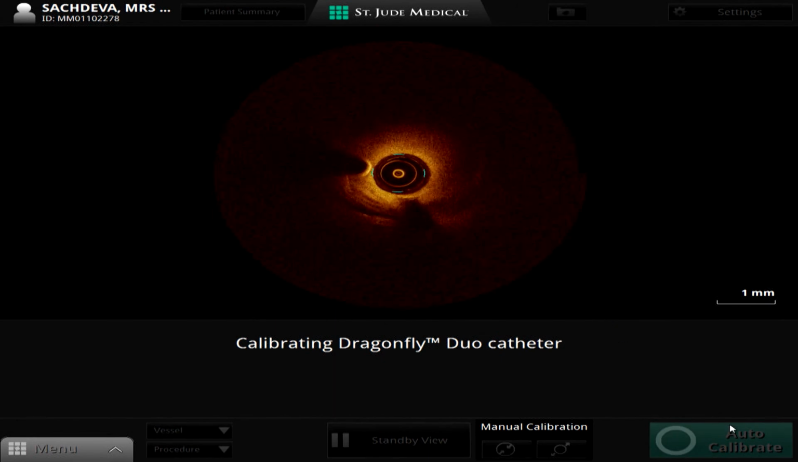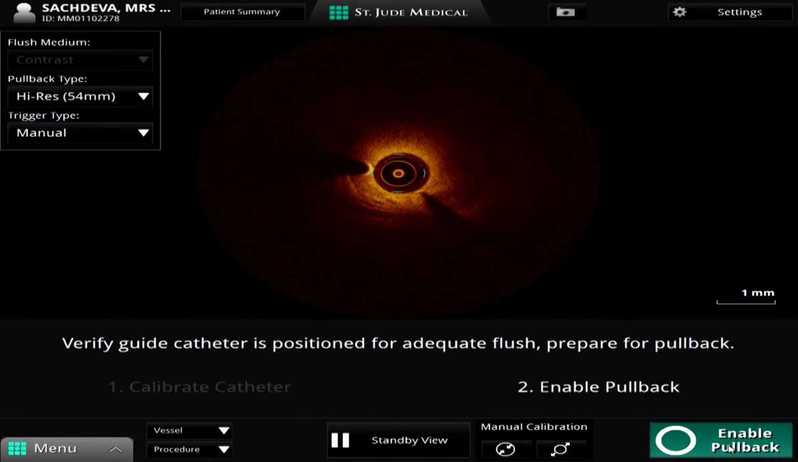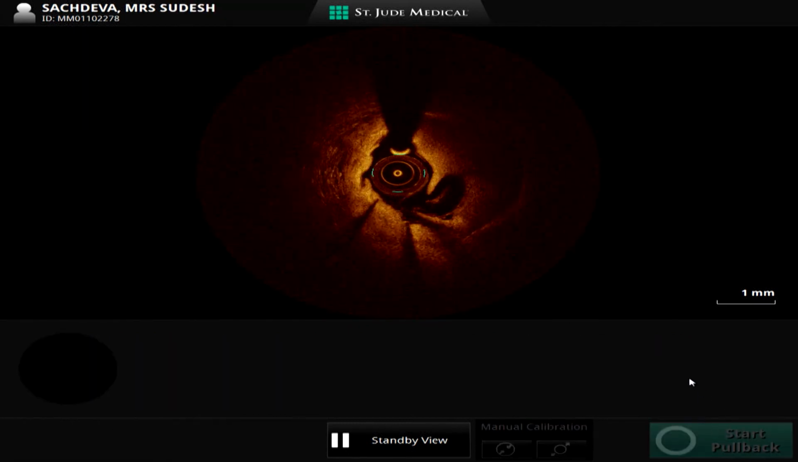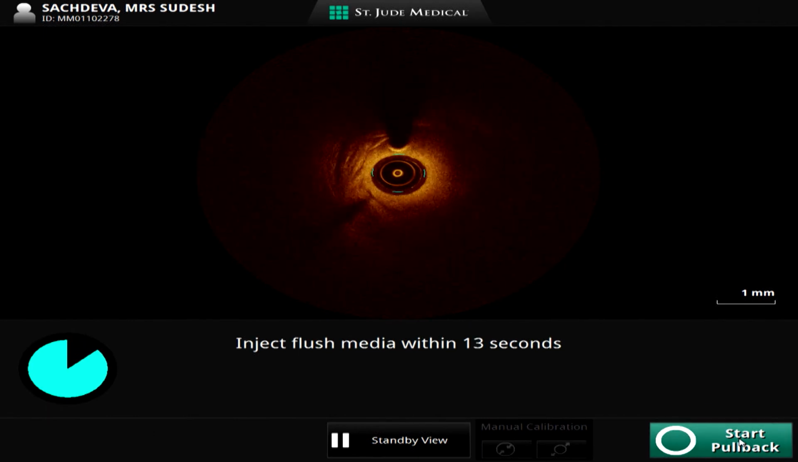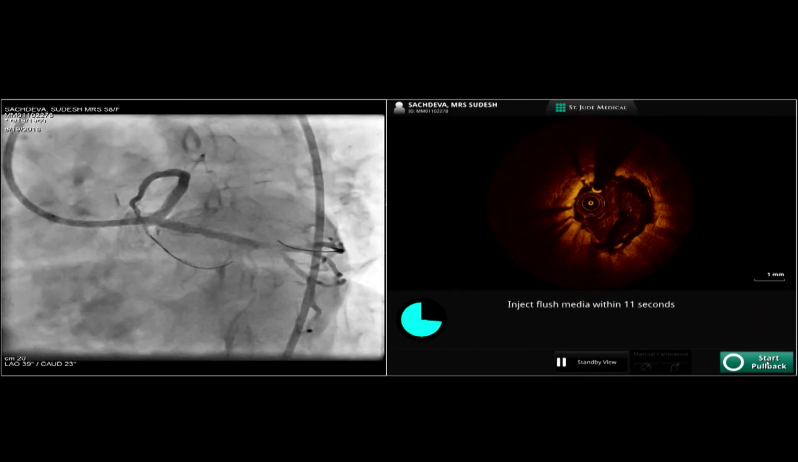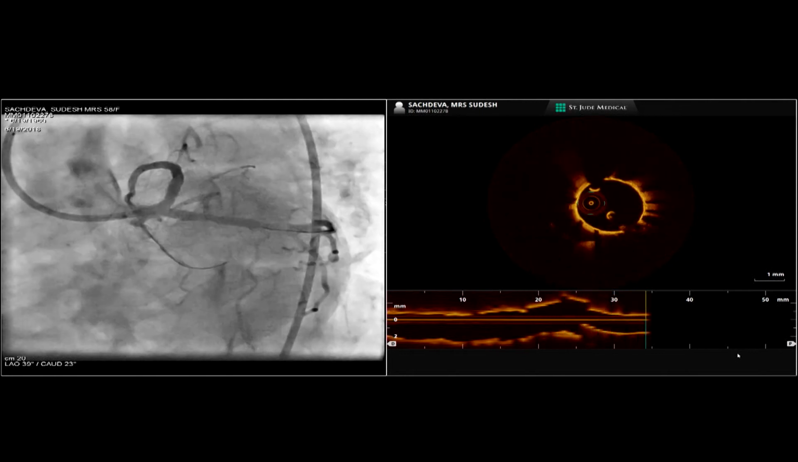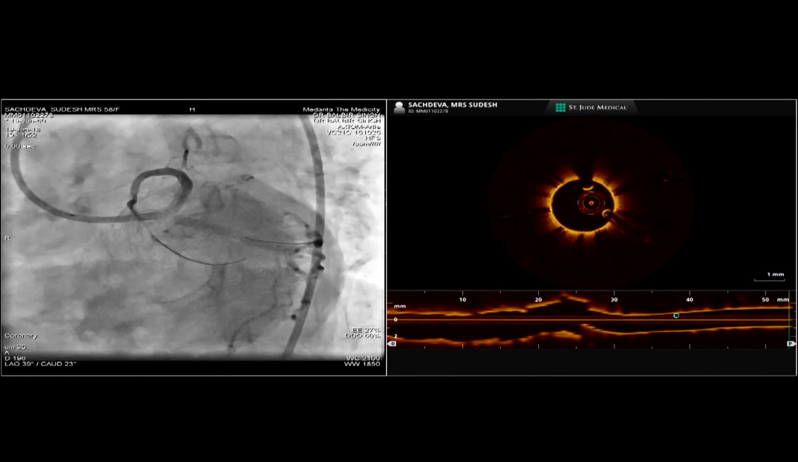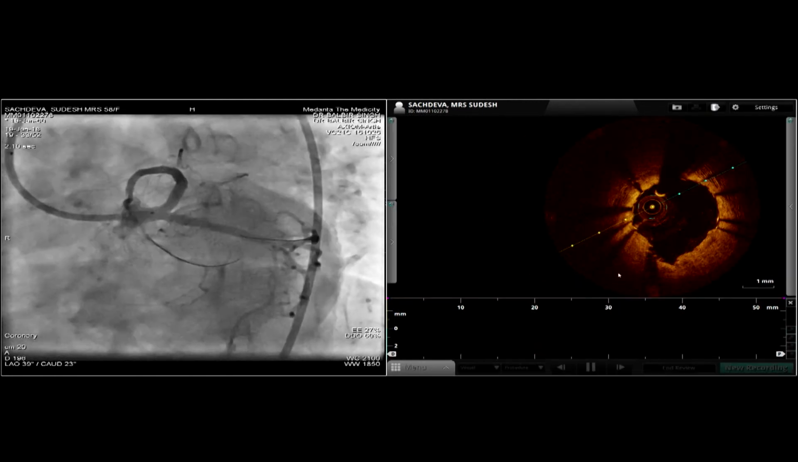We can do it. Enable. Start. Okay, so the ostium looks quite good. So we'll see that again on the OCT.